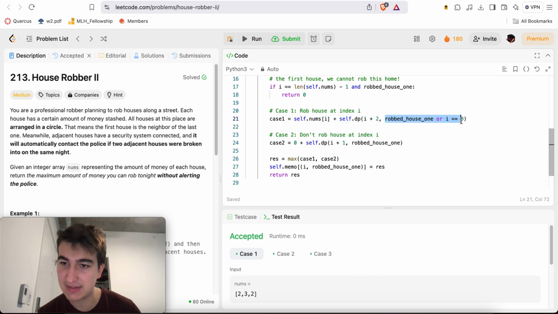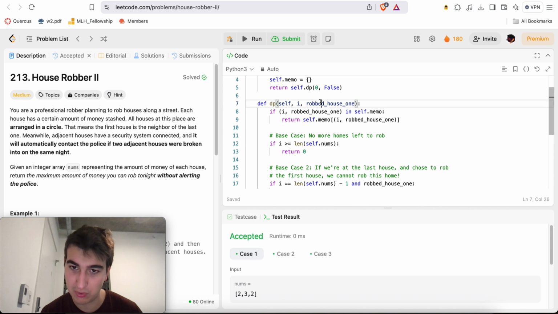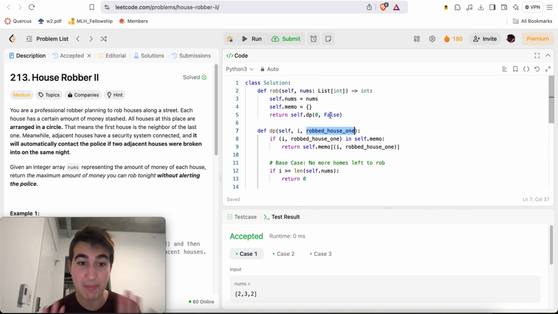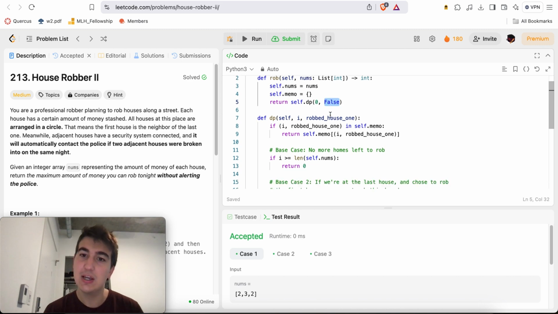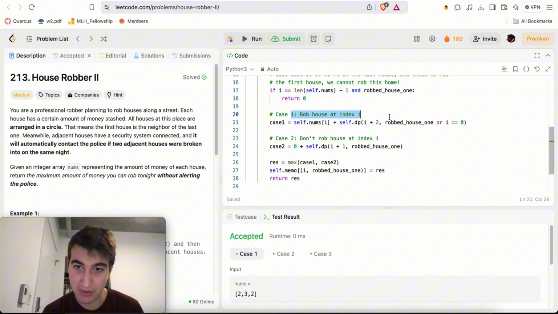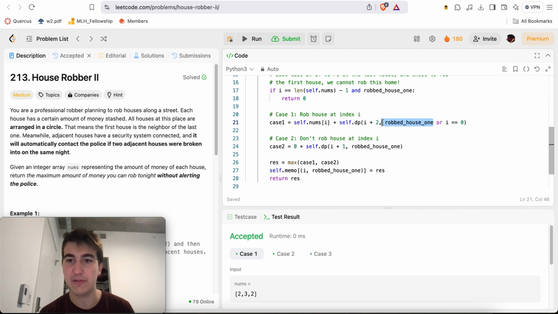Now for this, I essentially have a Boolean value here that tells me whether I robbed house 1 or not, right? At the beginning, I haven't robbed any houses, so I set this as false, right? But the only way that I can rob the first house is if I choose to rob the house at index I and index I happens to be 0, right? So if index I is equal to 0, then I make it true, right? Otherwise, if it's not index 0, then I'm just going to keep the current value for robbed house 1, right?